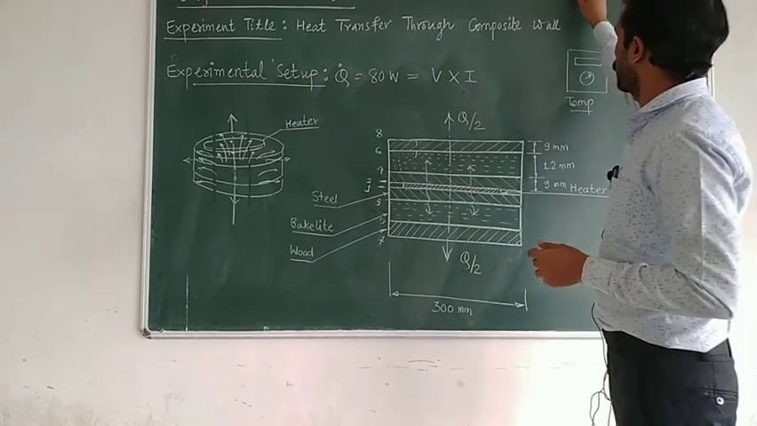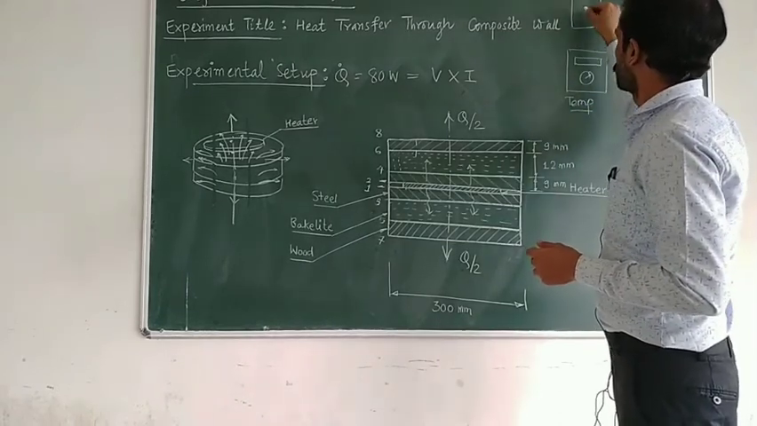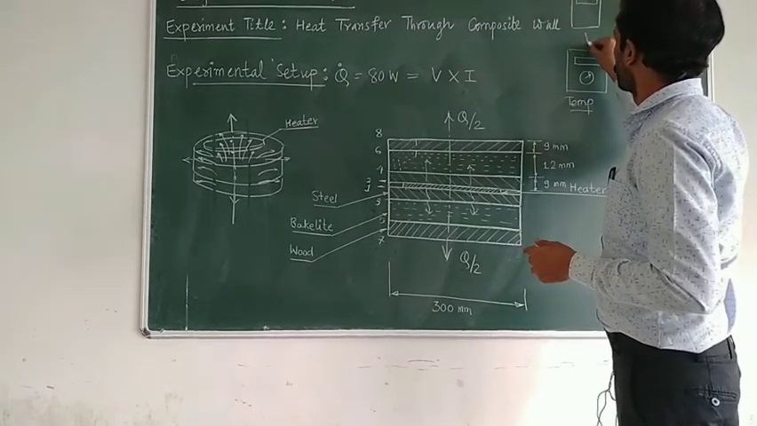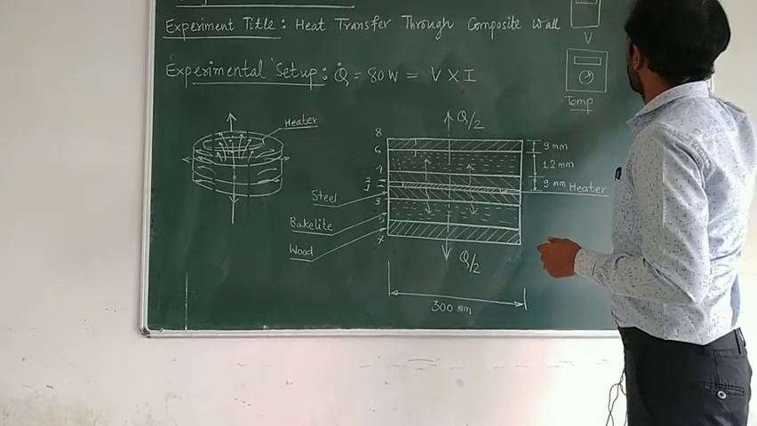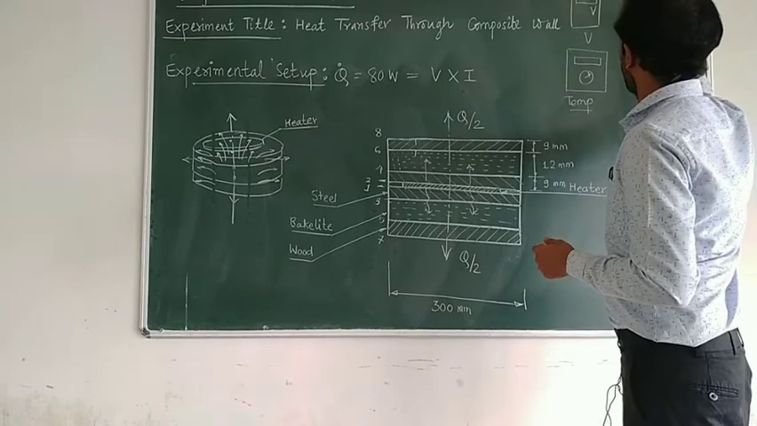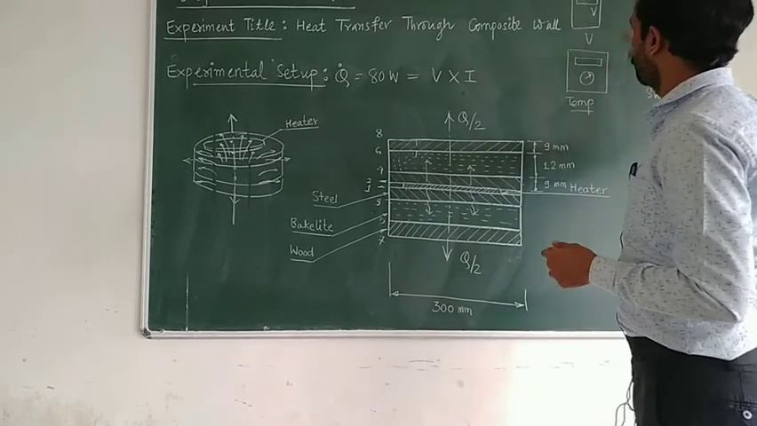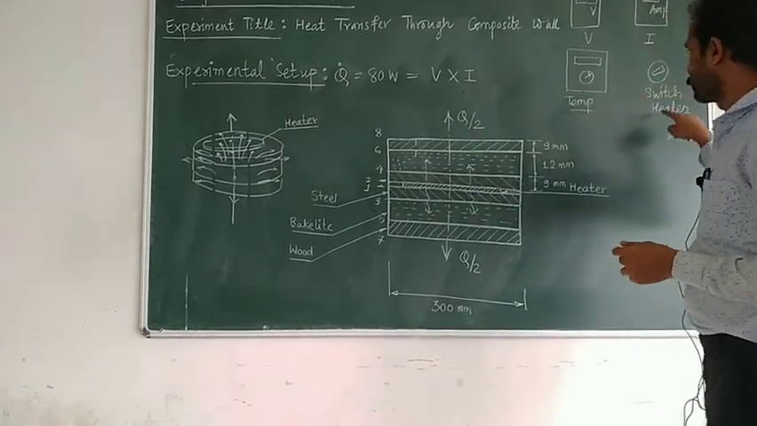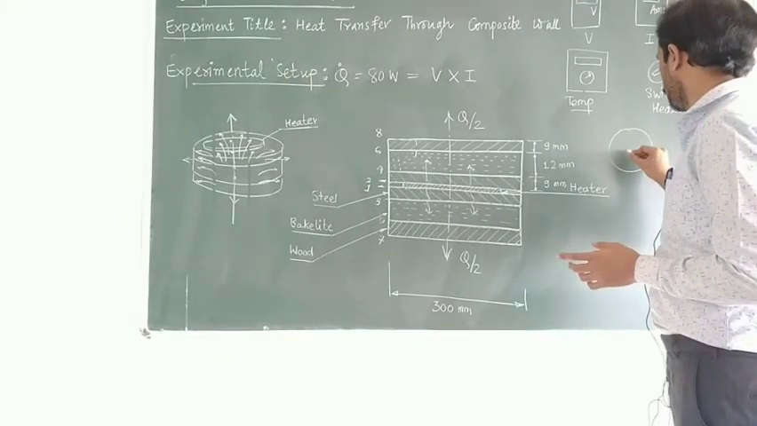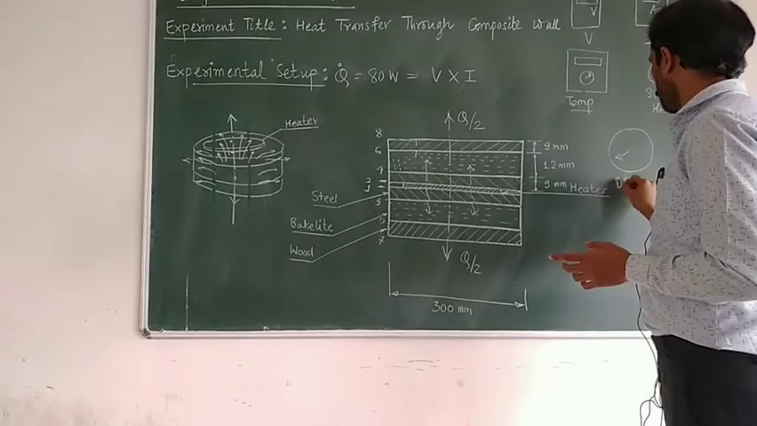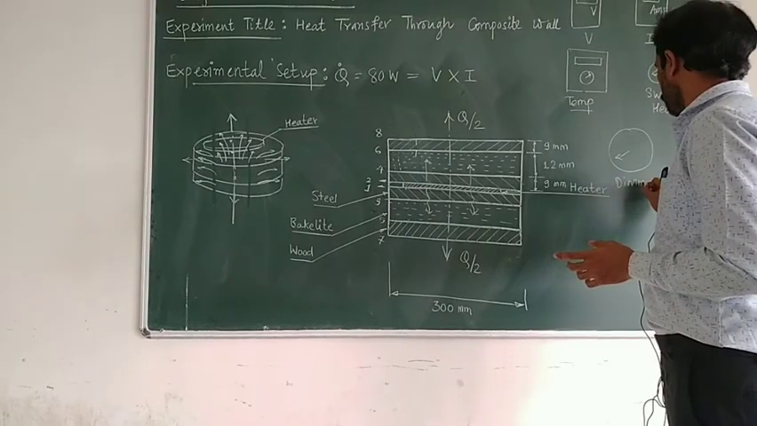There are voltmeter and ammeter. So this is your voltmeter and this is your ammeter, which will give you the current. This is voltage, AMP, voltmeter, ammeter, temperature indicator, main switch for the heater, and then there will be a dimmerstat.